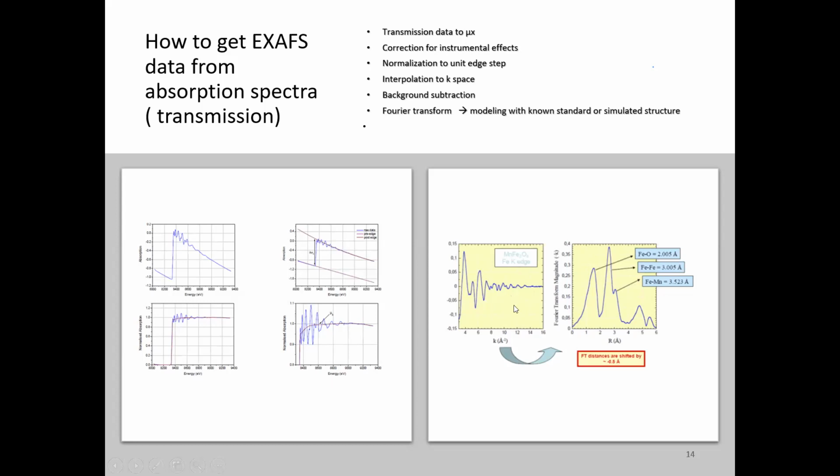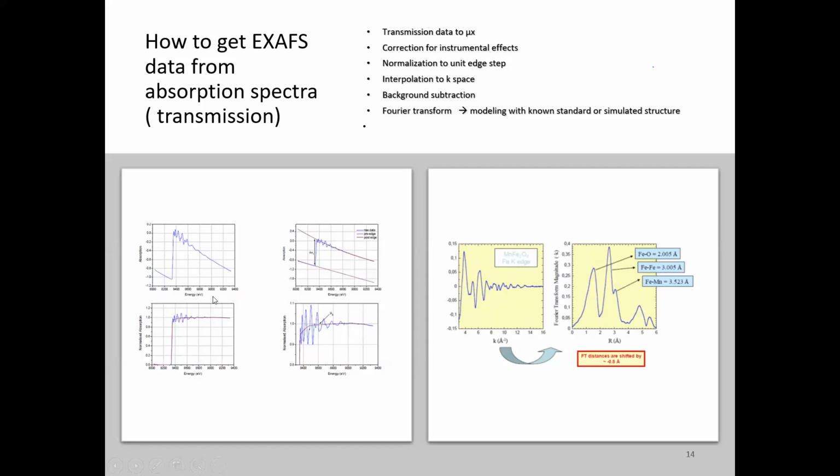I mean, let us say a monatomic gas or something. So that also is a nuisance for analysis, so that also you have to filter out. So finally, what we get is this kind of EXAFS function, the oscillation. And you can see this is not exactly a sine wave, but a distorted sine wave. The reason for this is that it's a mixture of different sine waves, due to different neighboring atoms.